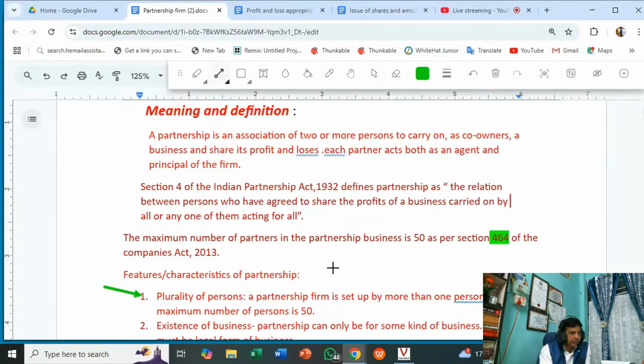Well, students, have you seen that? Features of partnership.